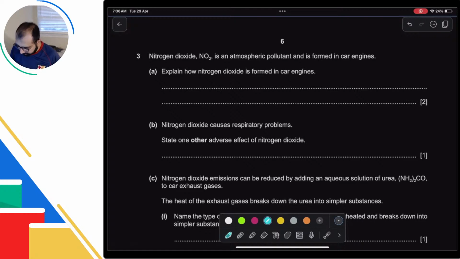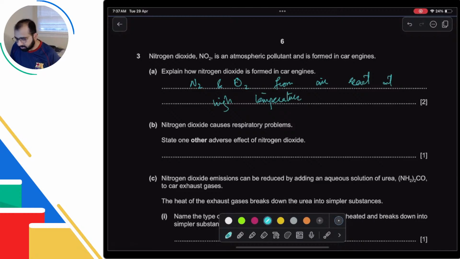That's what we say: the nitrogen and oxygen from air react at high temperature, and that is how you get this. Many students write high temp for some reason. Don't write that. Write high temperature in full.